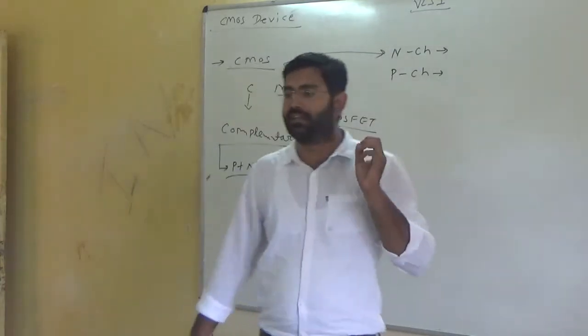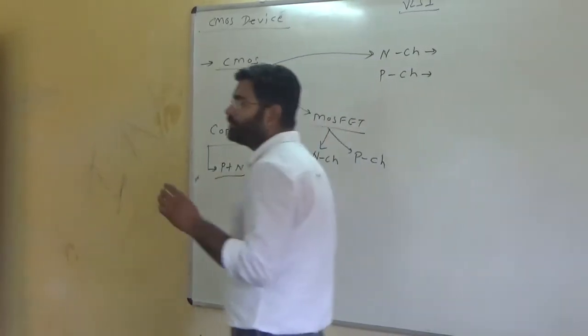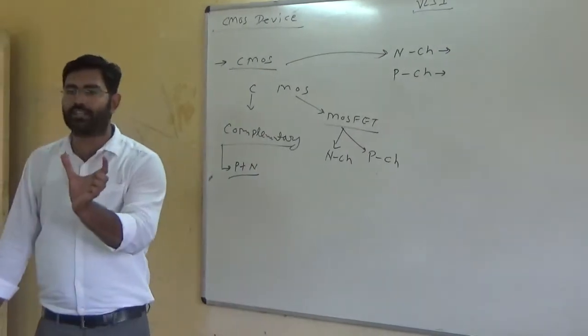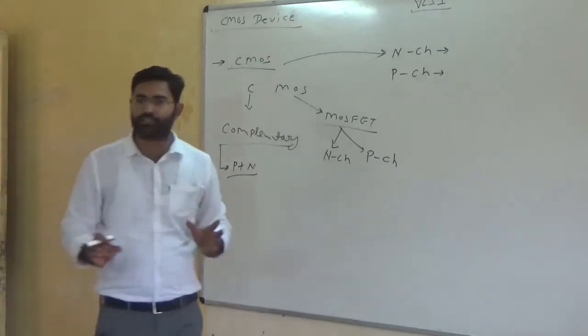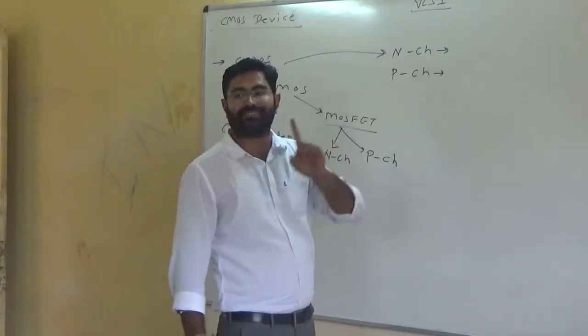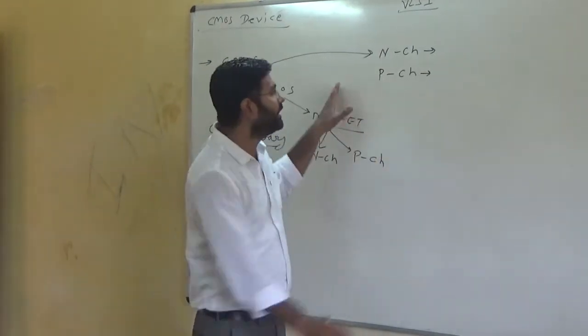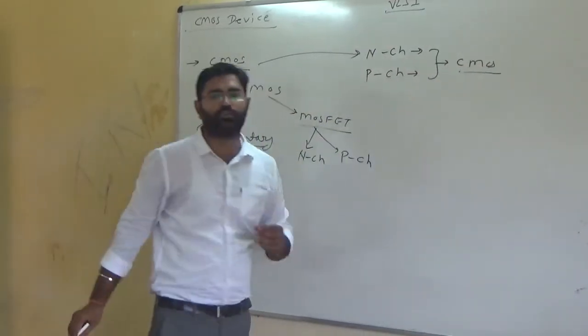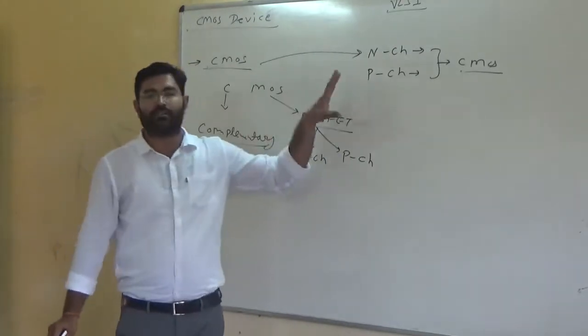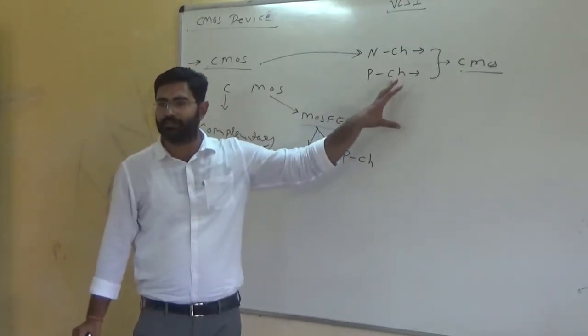But there are a number of applications in which we need both the advantages of P channel as well as N channel. So we have to combine these two on the same substrate, and then we will finally get a CMOS device. Are you getting it? Yes, sir. So this is the main basic advantage and application of the CMOS.